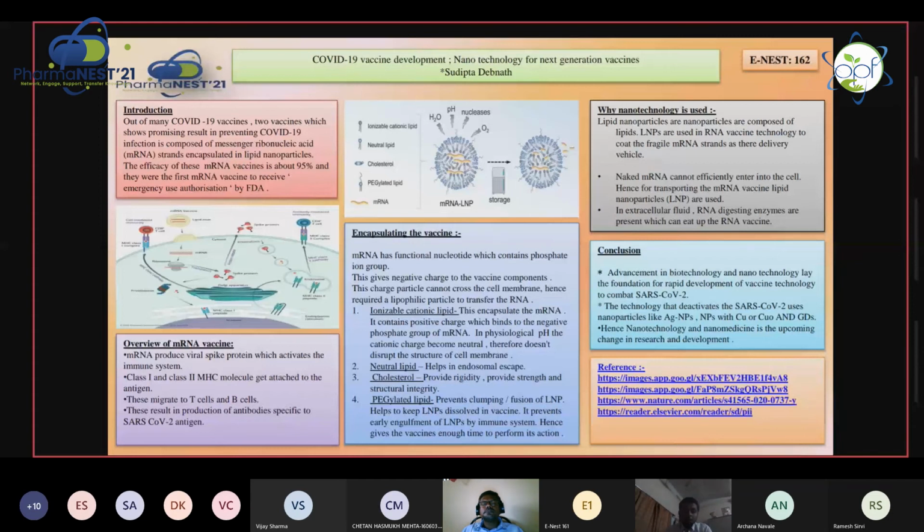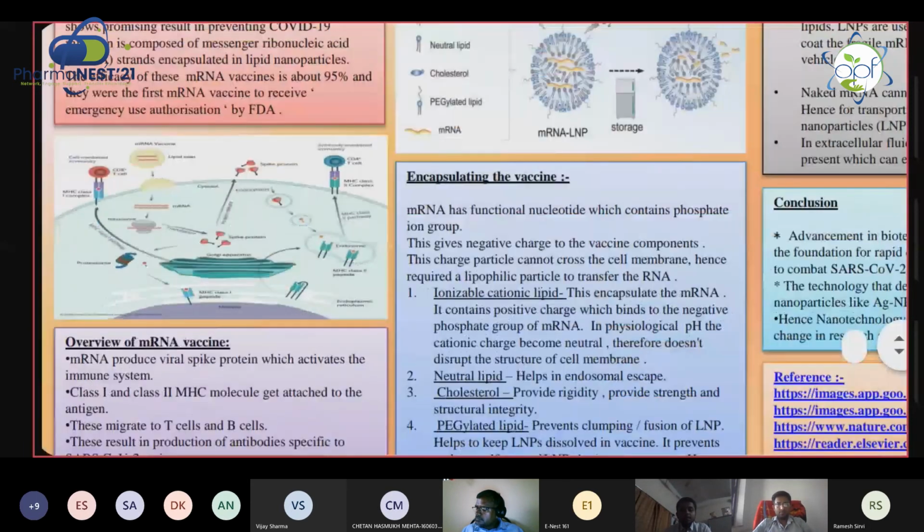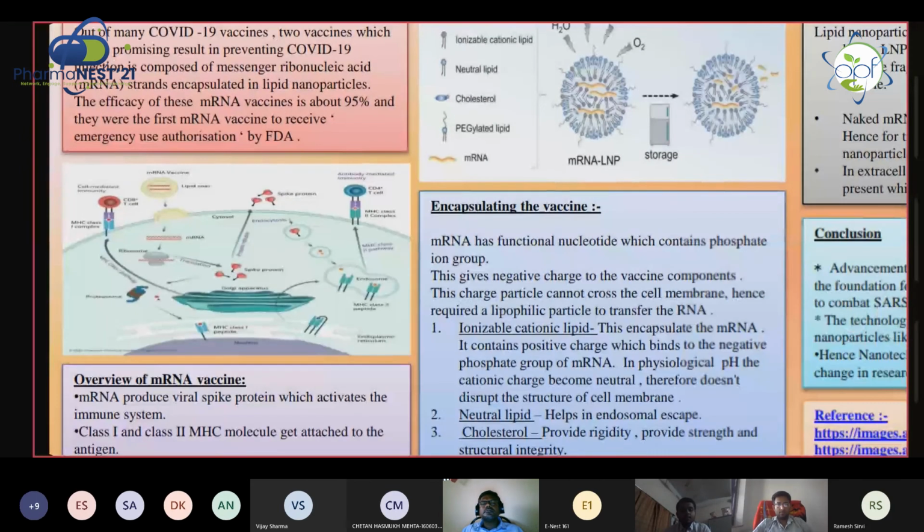To combat this problem, ionizable cationic lipids are used, as in physiological pH these lipids become neutral. Above this, there is a layer of neutral lipid that helps in endosomal escape. Another layer, the surrounding one, is of cholesterol and PEGylated lipid. Cholesterol provides rigidity and structural integrity to the vaccine. PEGylated lipid prevents clumping of lipid nanoparticles and keeps them dissolved in the vaccine.